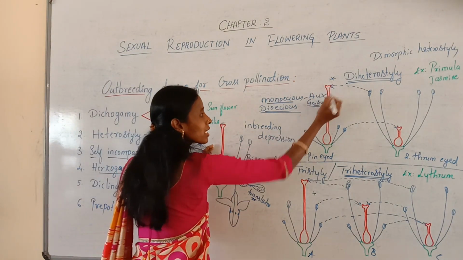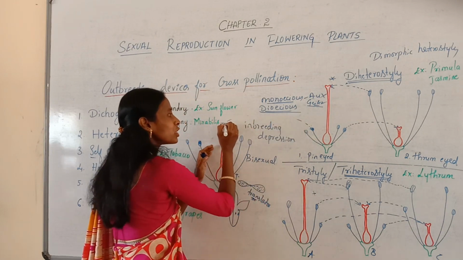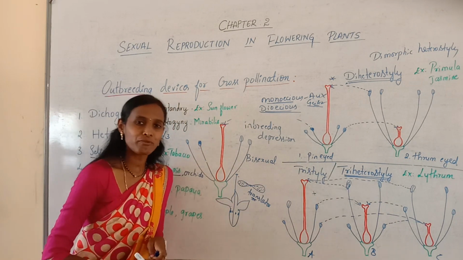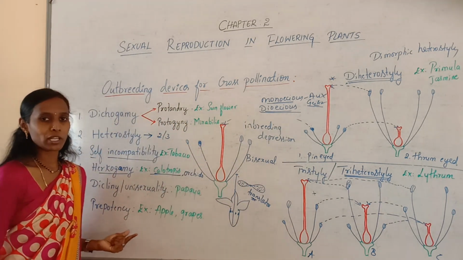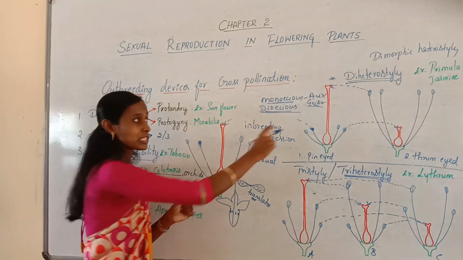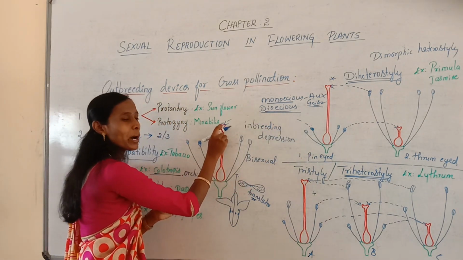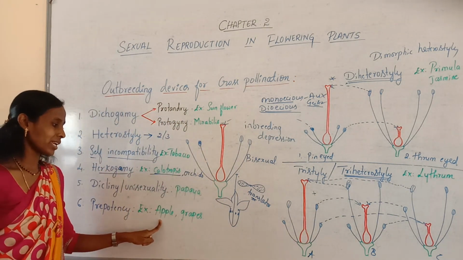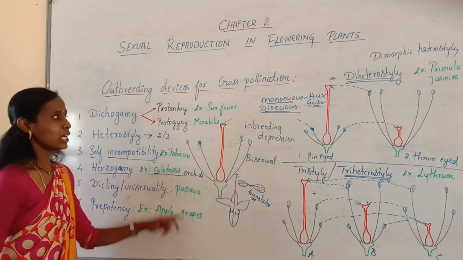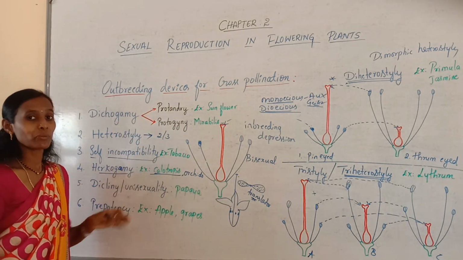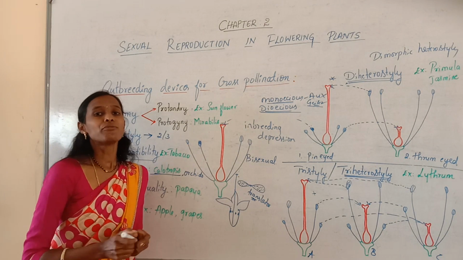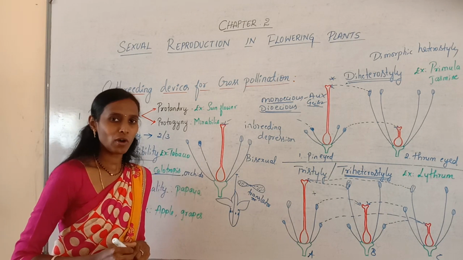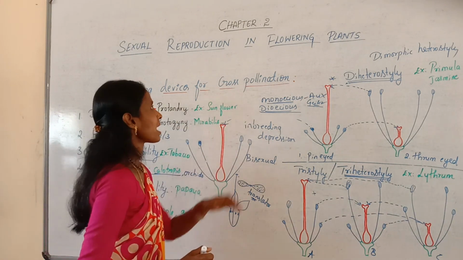But pollen grains from some other flower germinate more rapidly than the pollen grains of the same flower. That is called prepotency. This condition can be seen in apple, grapes, etc. So these are the outbreeding devices developed by flowering plants to prevent self-pollination and to favor cross-pollination. This completes the outbreeding devices.